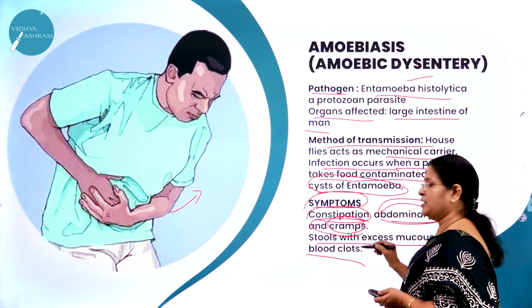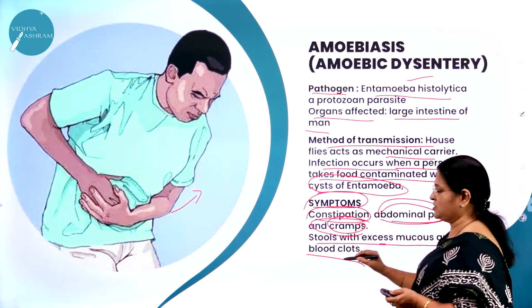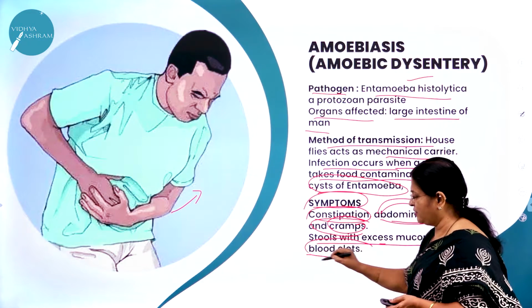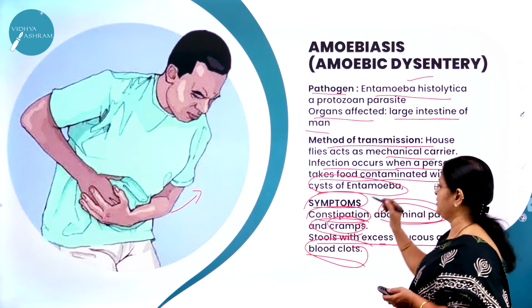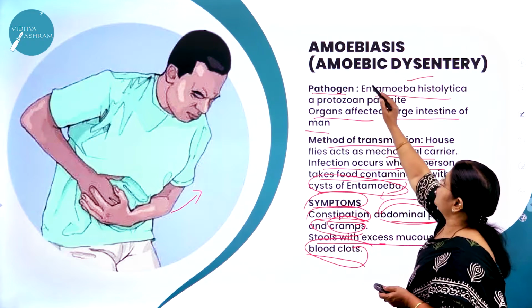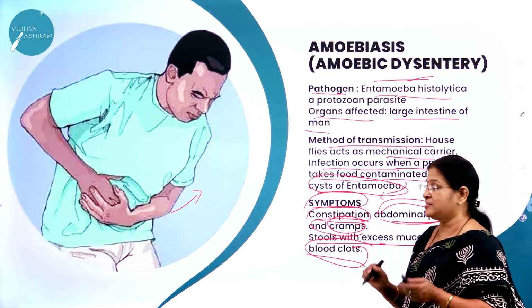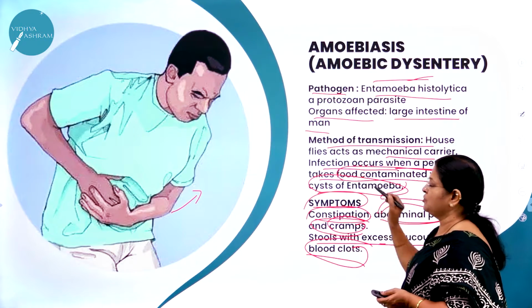So if the excretory matter is passed with excess mucus and blood clot, it is an indication of what? Food contamination. Contaminated with what? Cysts of Entamoeba, which will lead to what we call amoebic dysentery. So this has to be taken care of. That is the reason whatever food we eat should be covered.